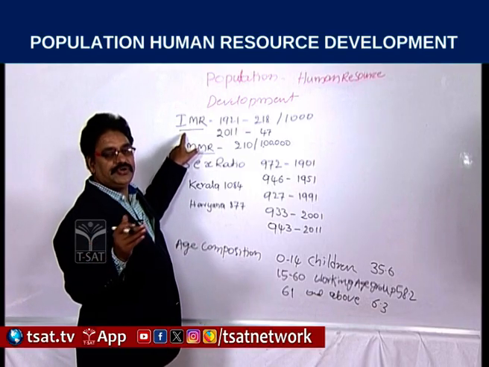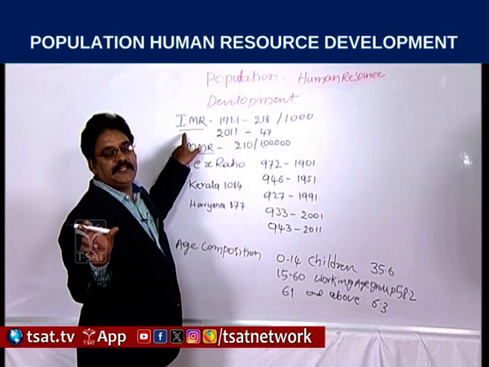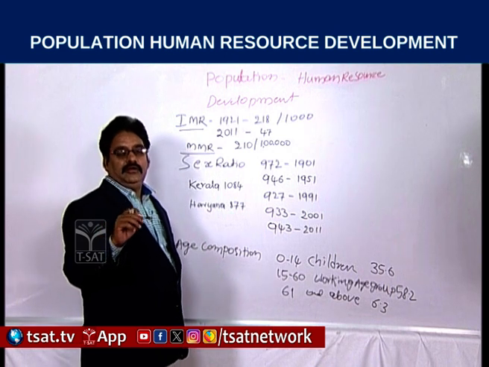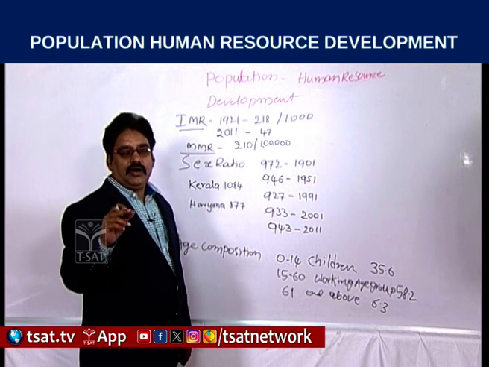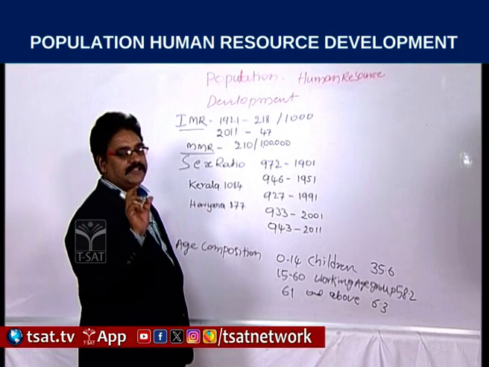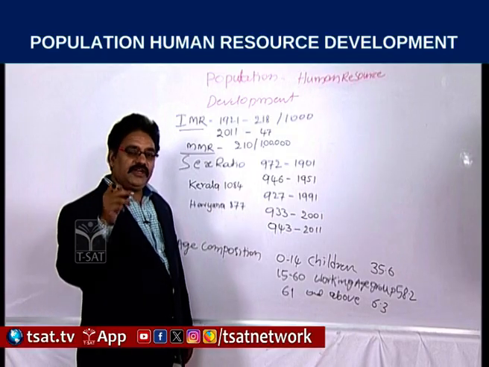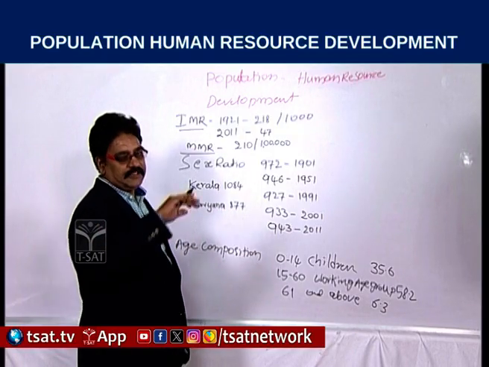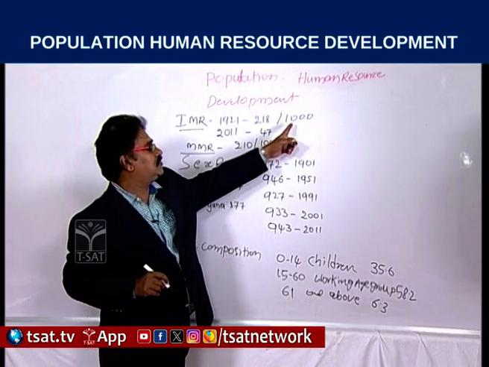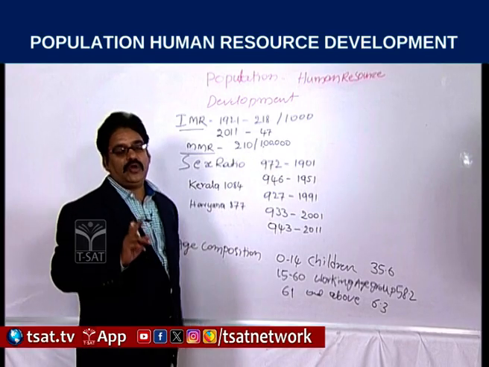Death rate is the ratio of the number of deaths for every 1,000 population in the country, and birth rate is how many newborns there are among every 1,000 population. Like this, every indicator is calculated for 1,000, but except MMR. MMR is calculated for 1 lakh.